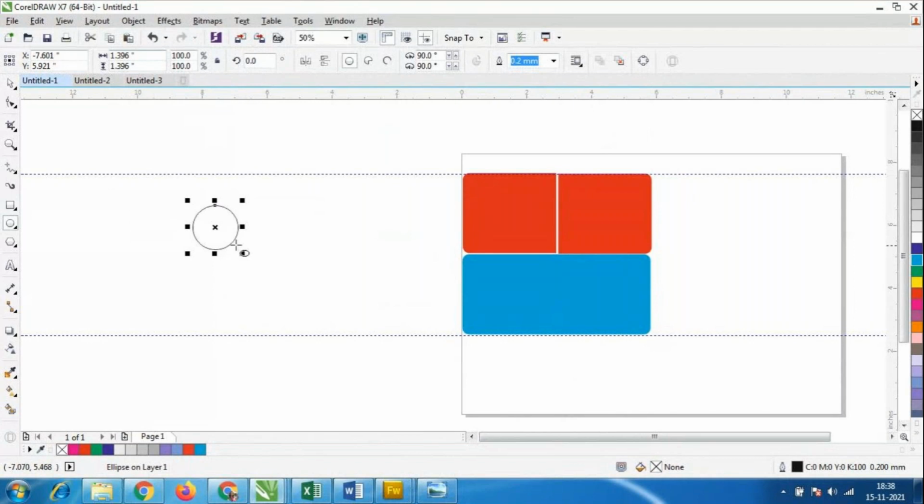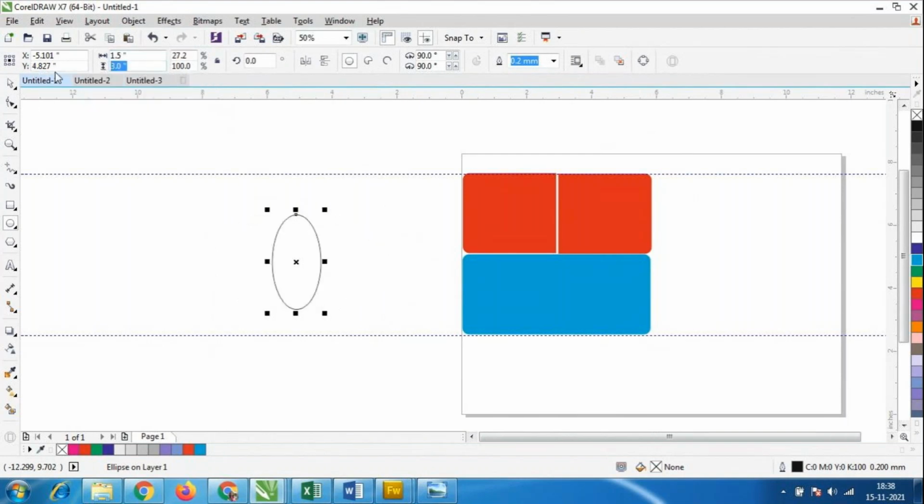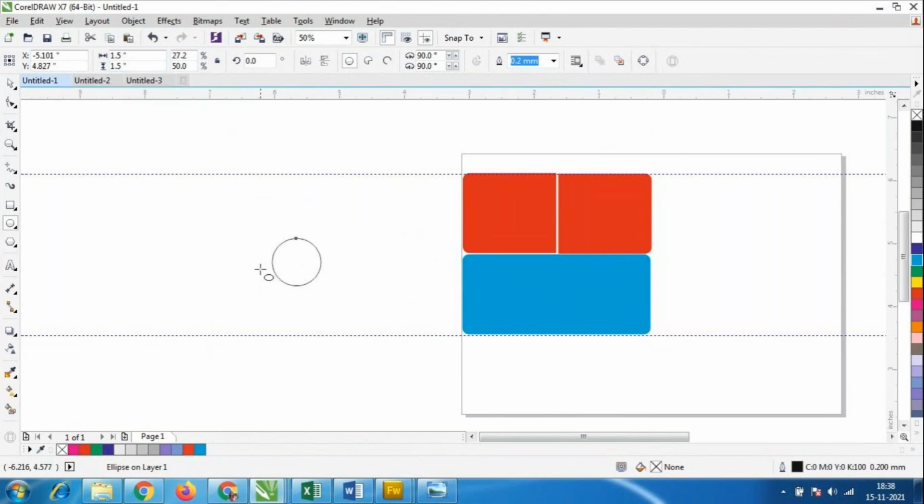Whenever we see the complete circle, if I make it oval, look at the size of this, 2.9 by 1.3. Ellipse means that a circle should come properly, not like this, not like this. Suppose I give 1.5 by 1.5, then from all angles it should look like a circle.